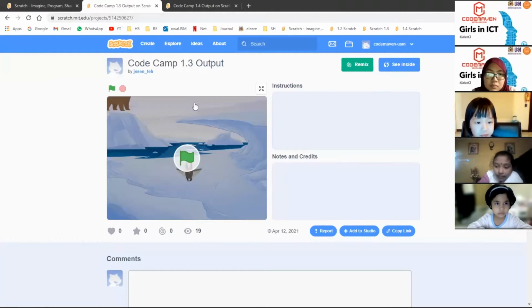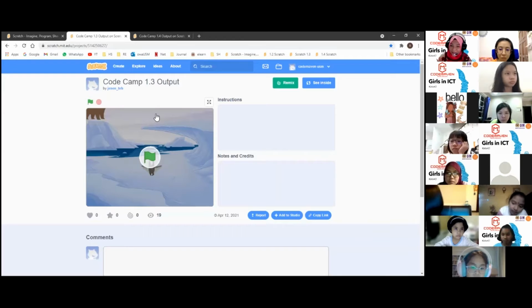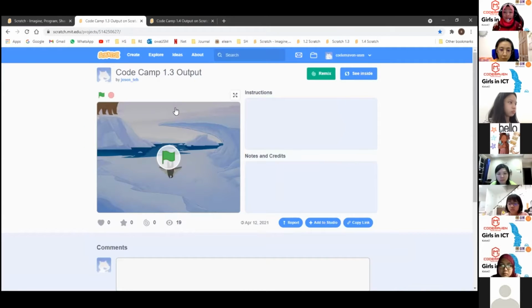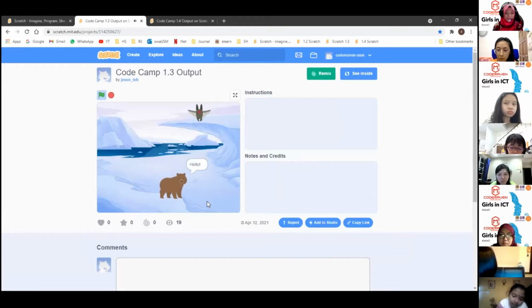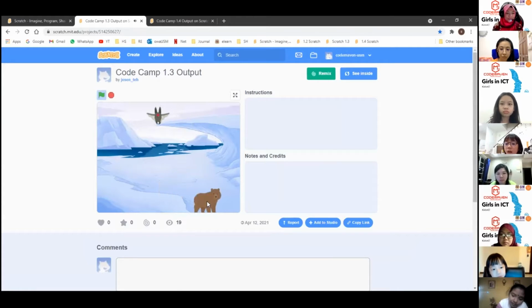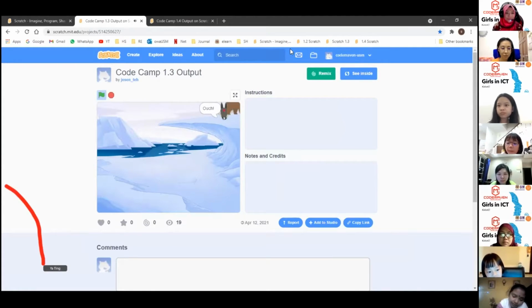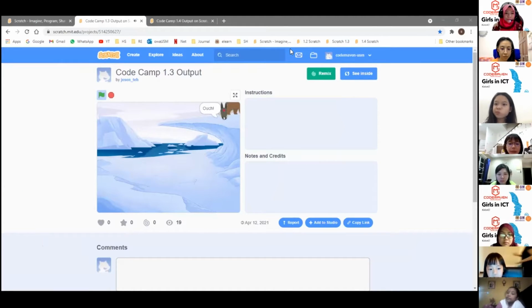Coding Camp 1.3. Today we are going to make multiple sprites move forever. How are we going to make them move forever? First of all, let's have a preview of what we want to get, the outcome that we want to get at the end of this coding camp. Okay, can you see?